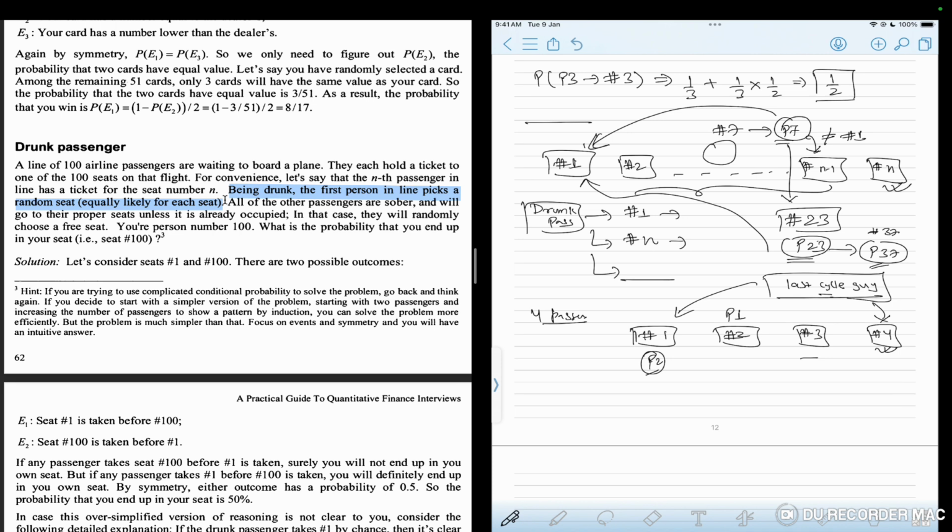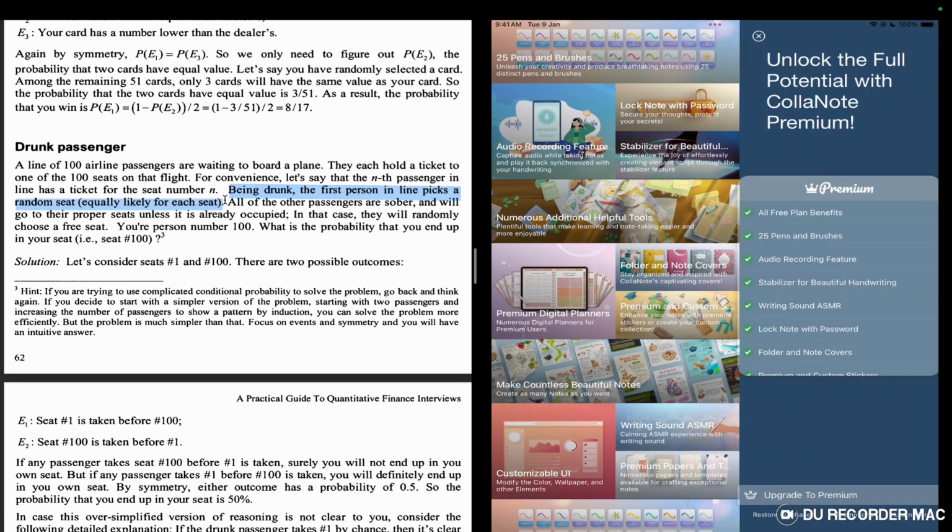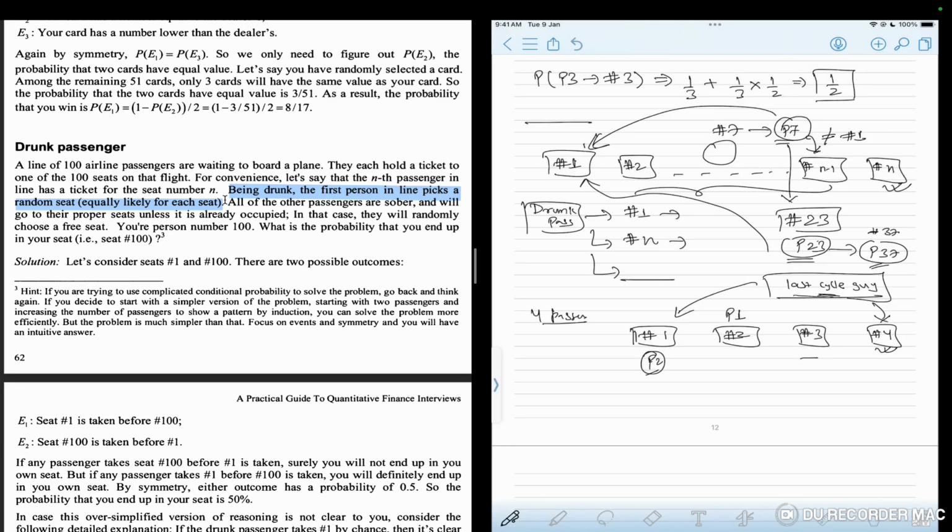The original drunk passenger sits on some other seat, that person becomes a drunk passenger, then goes and sits on some other seat, and similarly the cycle forms. This cycle will end only when the last newly drunk guy sits either on seat number 1, the original seat, or on my seat, which is seat number N.